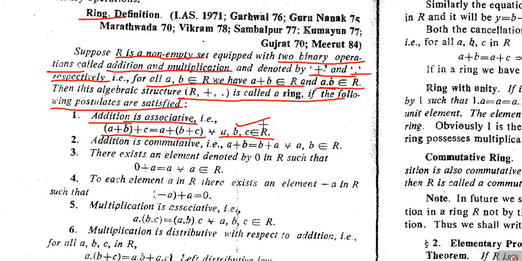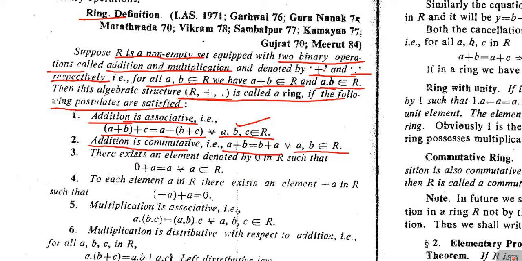Okay, so six postulates should be satisfied by the algebraic structure (R, +, ·). Out of those six, the first one is addition is associative. Now the second one, addition is commutative, which means that for every a, b belonging to R, we must have a + b equal to b + a.